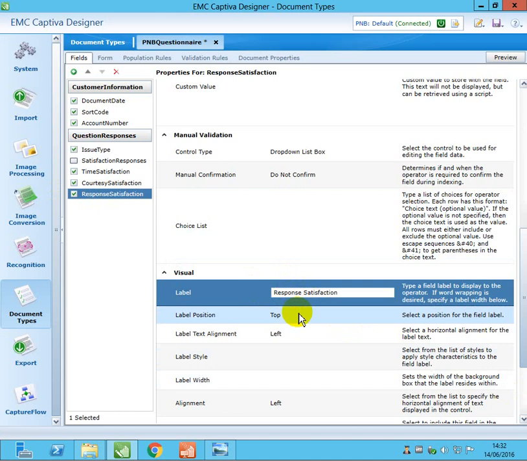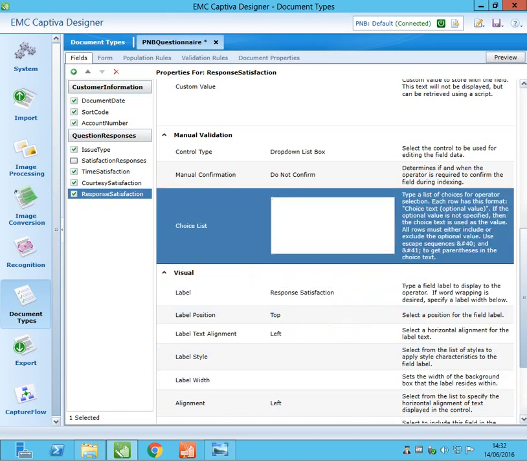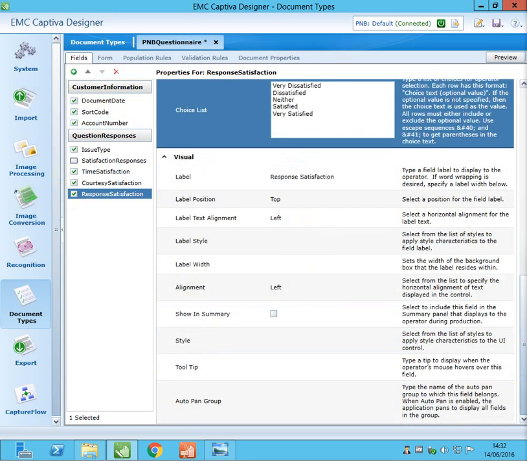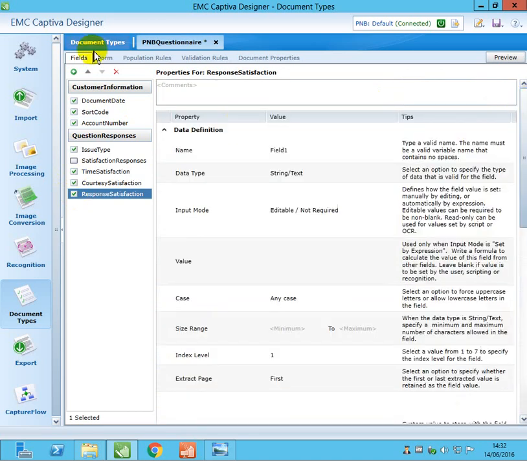And for the default choice list, I'll add my list of choices. And we are just saving this. Going to save this document type. So we've done all this. Go here and just click save.